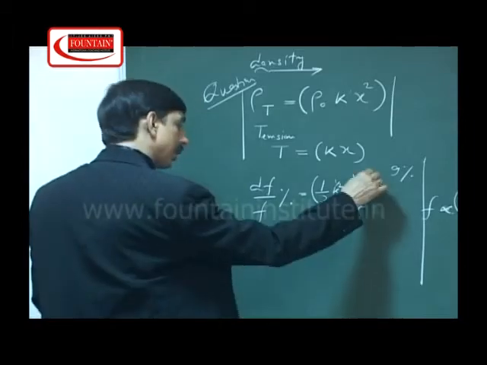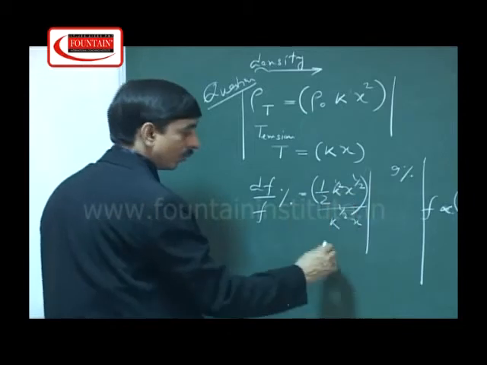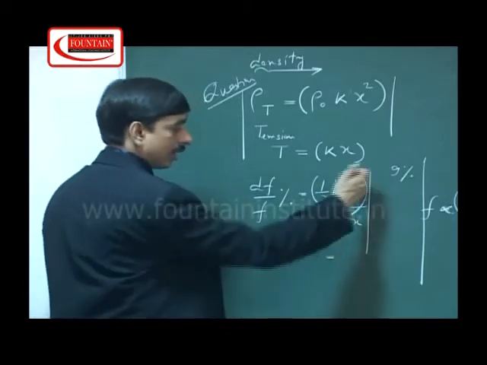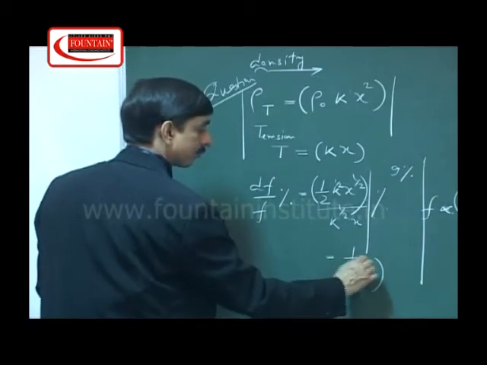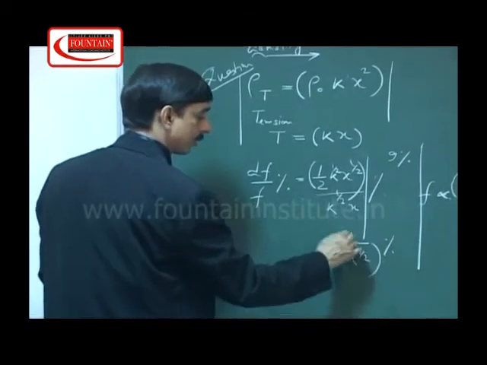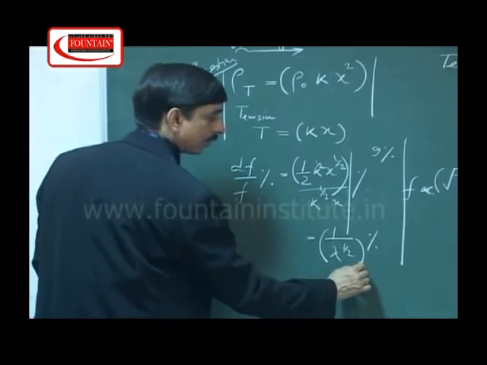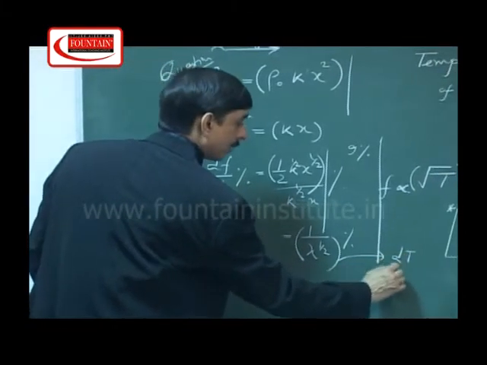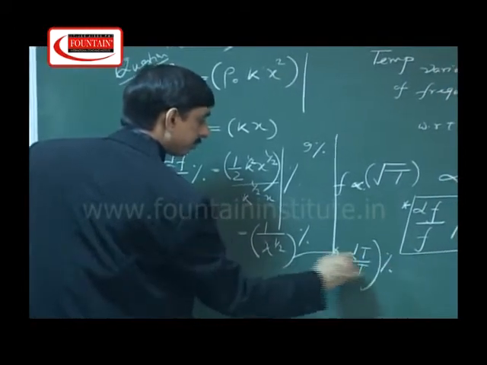In such a situation, the variabilities give a relation of 1 upon x to the power half, that is x to the power minus half, as a percentage. So we can write, as a temperature function, delta T by T minus half percentage.